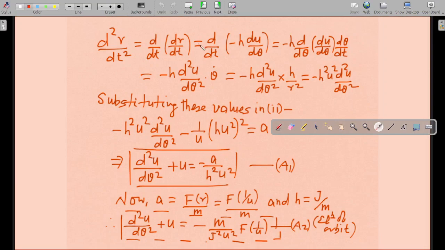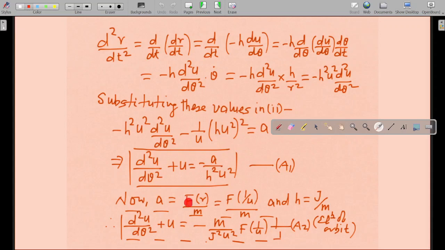Now substituting these values in equation 2. How did you get this? I don't need to tell you all this. You have applied the chain rule over here. This d theta and d theta will go, so it is equal to this, and this term will be d2u by d theta 2, written as it is. So you are converting r into u basically. So d2u by d theta 2 plus u minus a by h square u square. This is your equation a1.